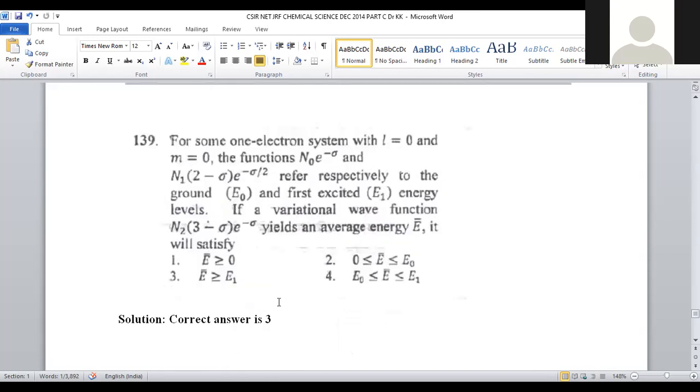Let us move on to question number 139. For some one electron system with L is equal to 0, M is equal to 0, functions n0 e to the power minus sigma and n1 (2 minus sigma) e to the power minus sigma by 2 refer respectively to the ground E0 and first excited E1 energy levels. If a vibrational wave function n2 (3 minus sigma) e to the power minus sigma yields an average energy of E bar, it will satisfy. Okay, so this one electron system was given and the average energy is to be calculated.